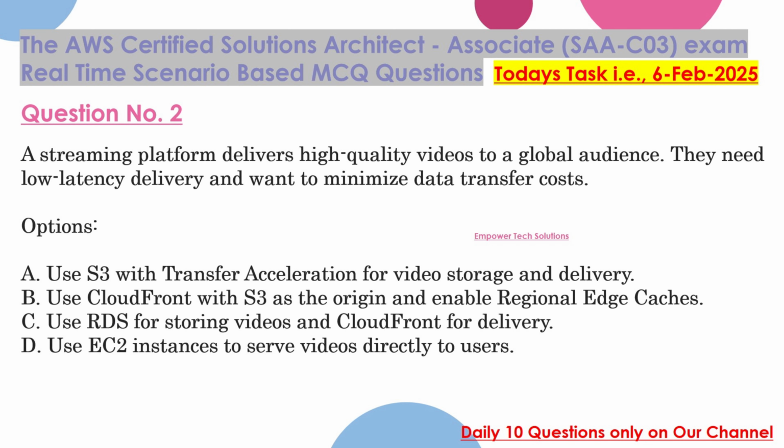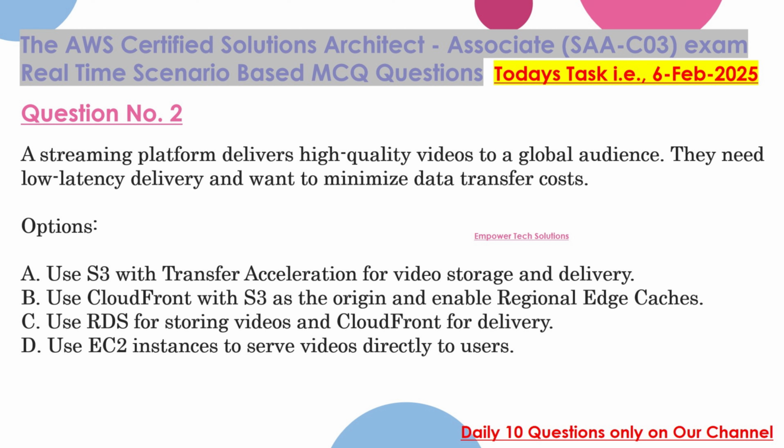Question 2. A streaming platform delivers high-quality videos to a global audience. They need low-latency delivery and want to minimize data transfer costs. Options: A. Use S3 with transfer acceleration for video storage and delivery. B. Use CloudFront with S3 as the origin and enable regional edge caches.